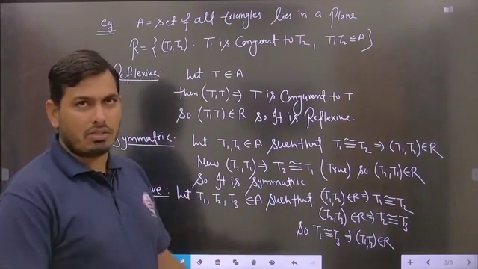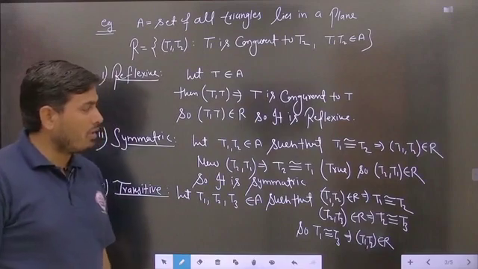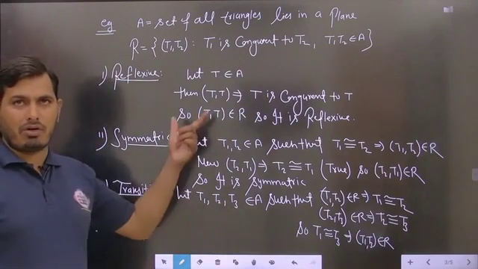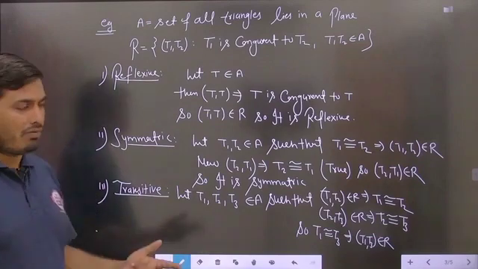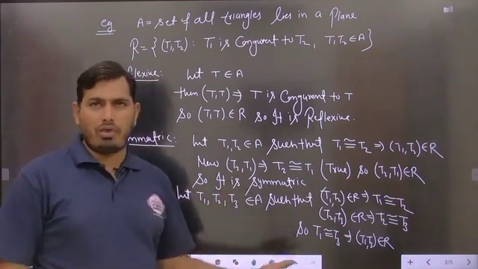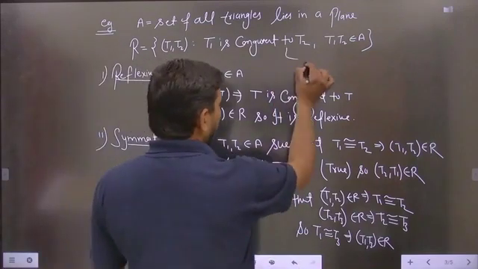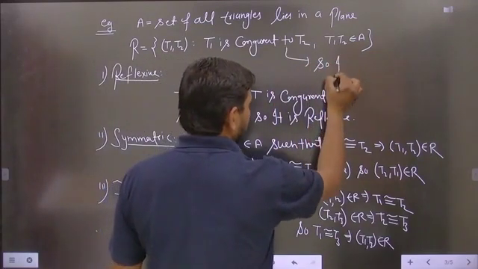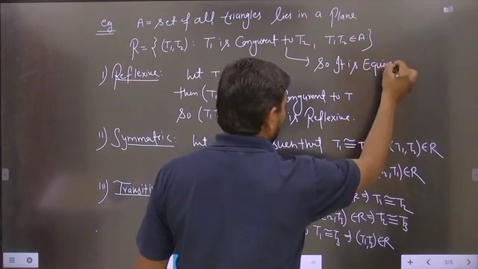So the given relation is reflexive, symmetric and transitive. All the tests pass for this given relation: the reflexive, symmetric and transitive natures are all found to be true. Then definitely this kind of relation is said to be an equivalence relation. So it is an equivalence relation. Is it clear?